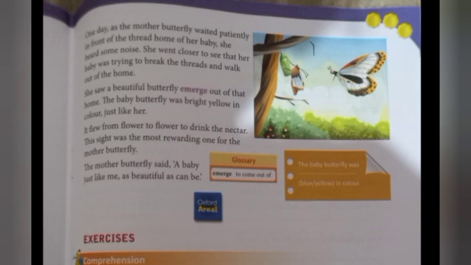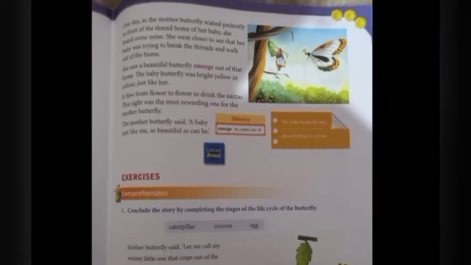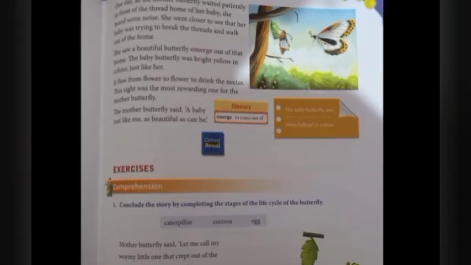So I think you have enjoyed it, and you might have some doubts, right? Why did the butterfly first turn into a worm and then into a butterfly? Yes, but this is God's creation, right? Here is some information in your book on page number 107. How do you taste? With the help of your tongue. But here the information given is that butterflies taste with their feet. With the help of their feet only, butterflies taste.